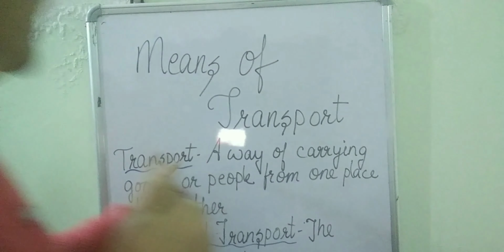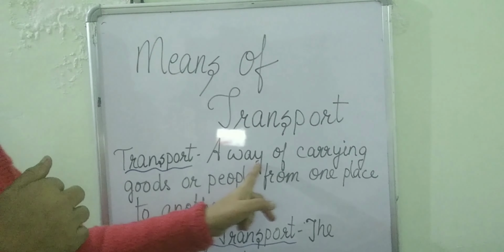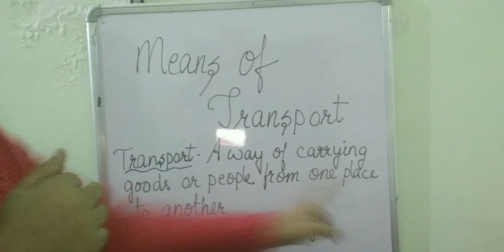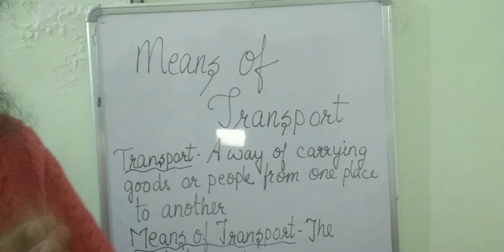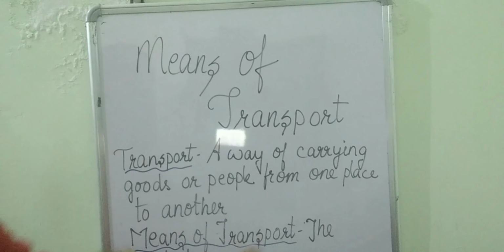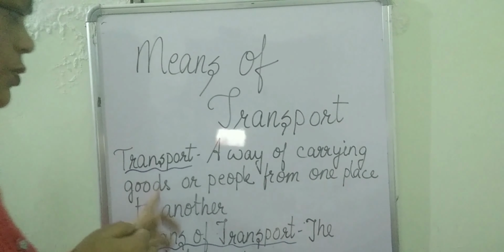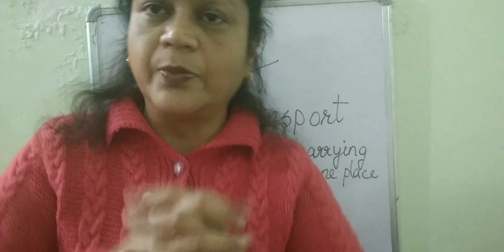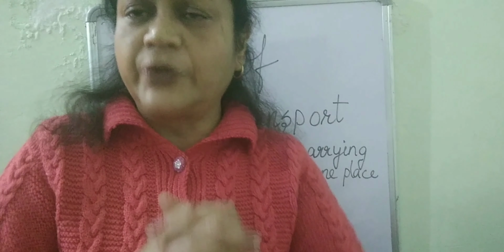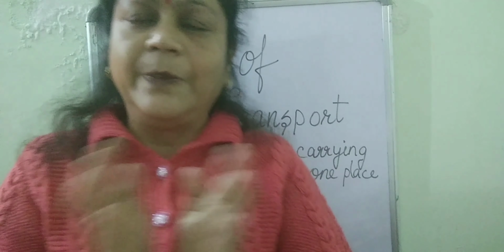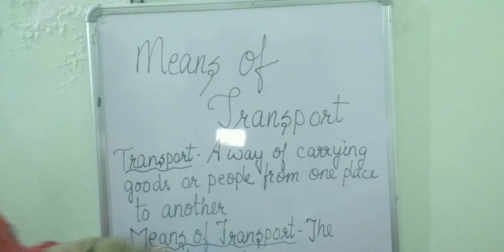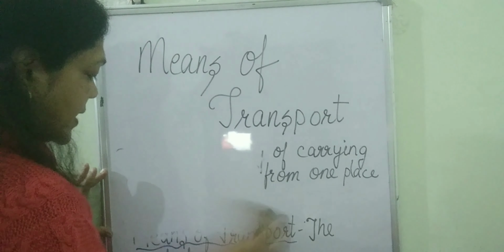Now I'll repeat, what is transport? A way of carrying goods or people from one place to another is called transport. And the vehicles that are used to carry goods or people from one place to another are called the means of transport. You all must have seen a goods train also. The goods train also carries goods from one place to another. So this was means of transport and transport.